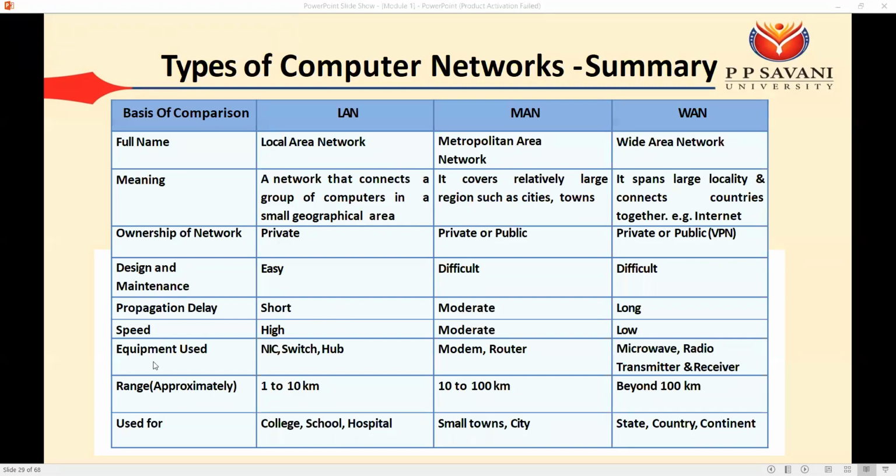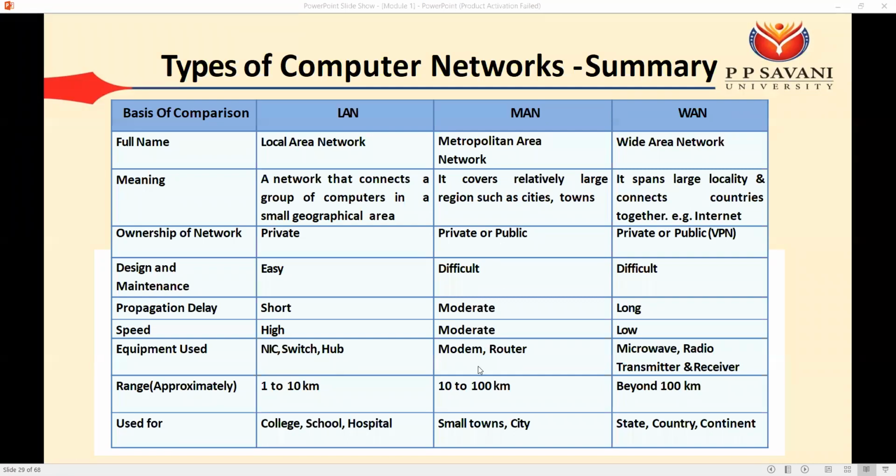Okay. Some of the equipment used in the LAN are the NIC, network interface card. As I talked about the MAC address, the MAC address of your PC is written on this NIC, network interface card. Okay. So we can't change the MAC address of our devices, but we can change the IP address. Okay, so that we'll talk about when we talk about addressing. So the MAC address of the device is written on your NIC. Okay, then we have the switch and hub.